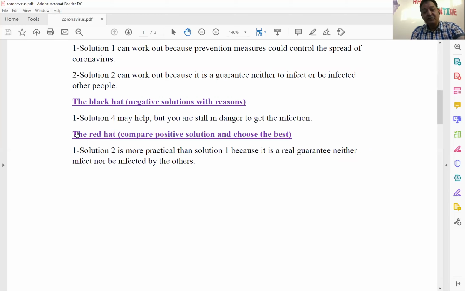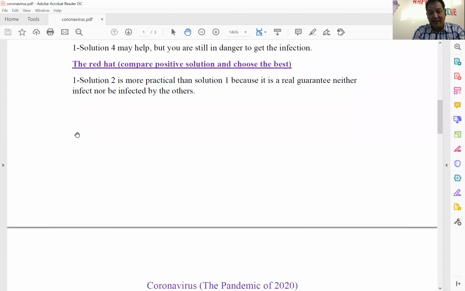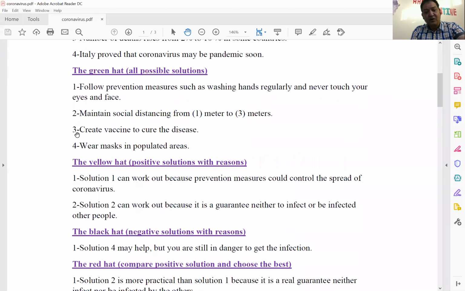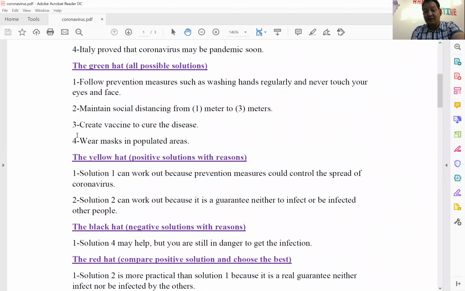Now, let's move to the last hat, the red hat. The red hat means compare positive solutions and choose the best. You have positive solution one, positive solution two, positive solution three, but which one is the most effective and which one is the least effective and why? For example, solution two, do you remember solution two? Let's go back to solution two again. Solution two was maintain social distancing from 1 meter to 3 meters.